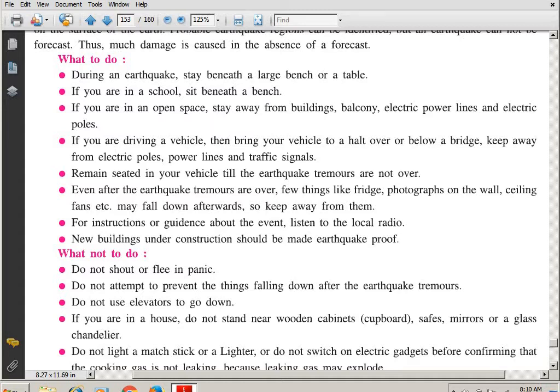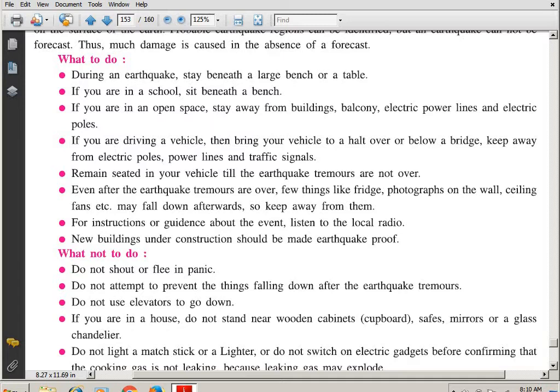If you are driving a vehicle, then bring your vehicle to a halt over or below a bridge. Keep away from electric poles, power lines and traffic signals. So students, if you are on the road and if you are driving, then what you have to do? You have to halt over or below a bridge. So students, stop your vehicle. Keep it away from the electric poles, power lines and the traffic signals.